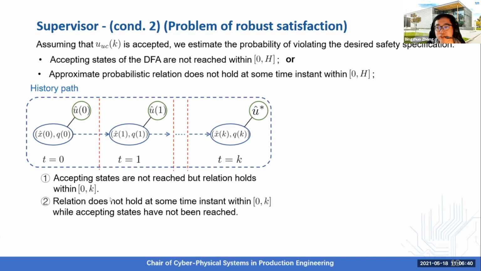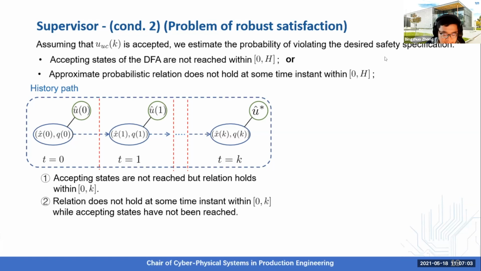Second, the relation does not hold at some time instant before time instant k, while the accepting state has not been reached. Since we are interested in the estimation for the whole time horizon, but we do not have any information about what will happen after time instant k at runtime, when the current time instant is k,